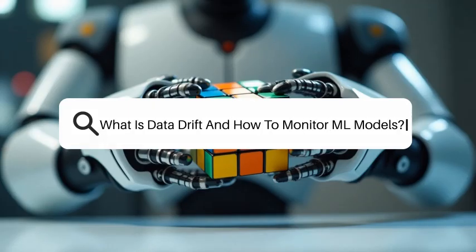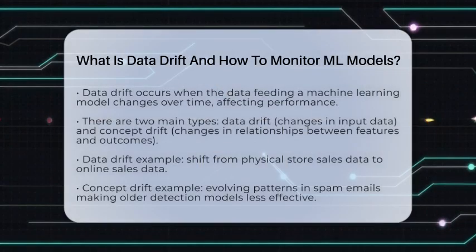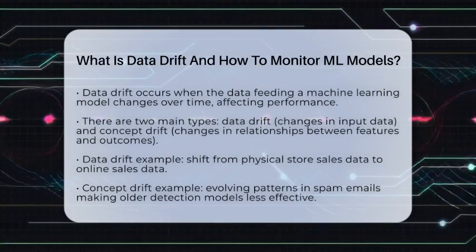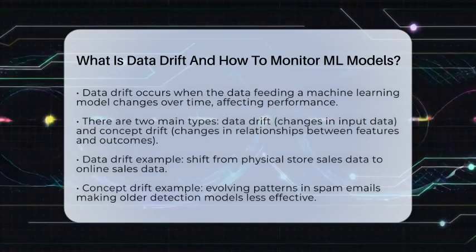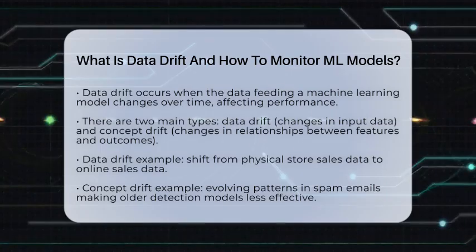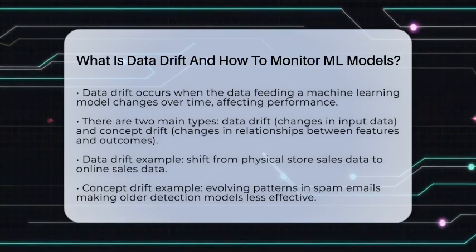What is data drift and how to monitor ML models? Imagine your machine learning model is like a car on a road trip. Over time, the road conditions change, and if you don't notice, your car might not perform as well. That's similar to what happens with data drift in machine learning.